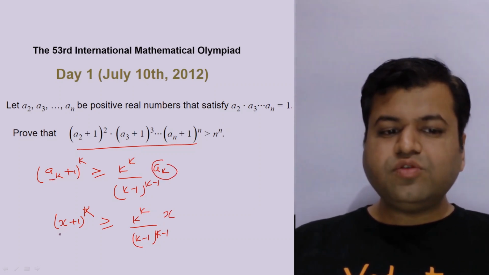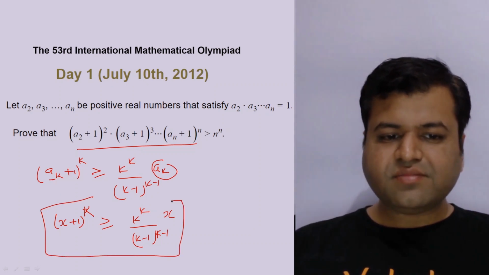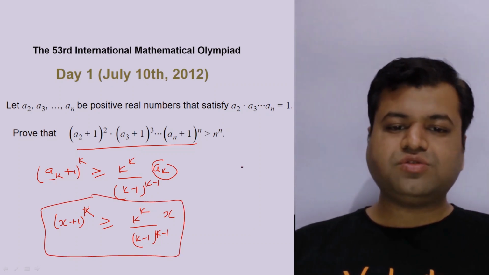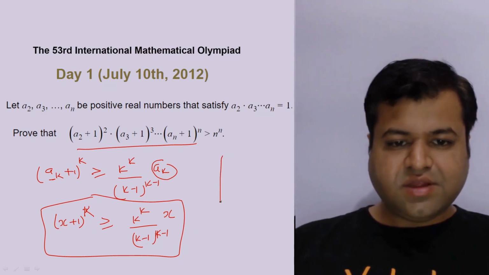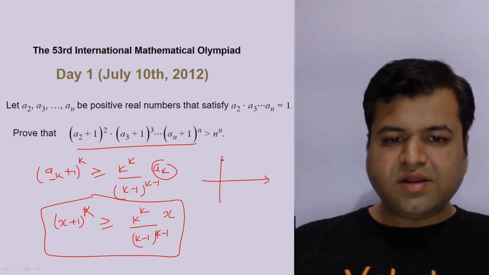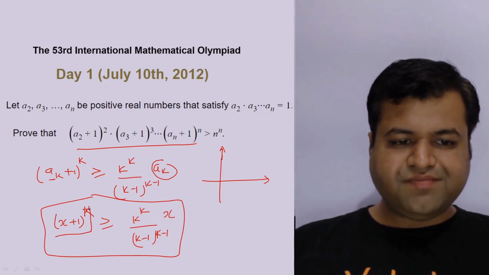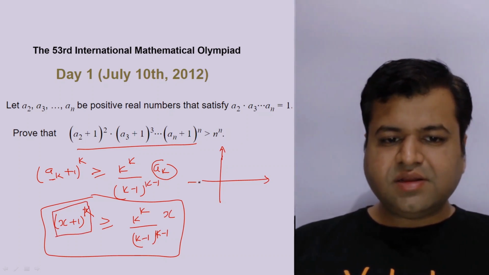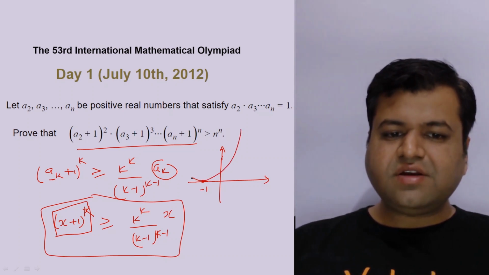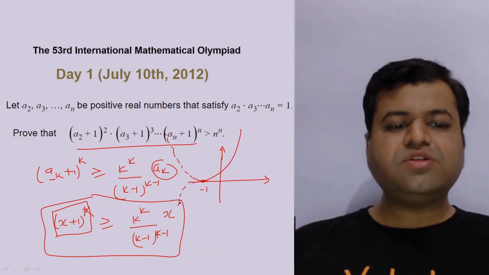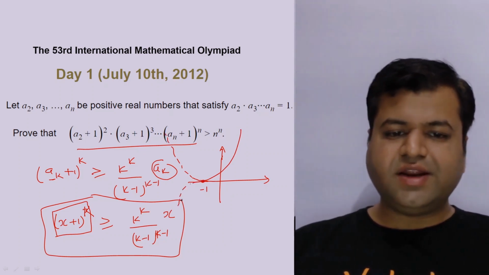We can also prove this result with graphs, right? If someone has good knowledge of graphs, then let's say this point is minus 1. The right hand side graph will be like this, the left hand side graph can be like this or this. That entirely depends on the value of k, whether k is even or odd, right?